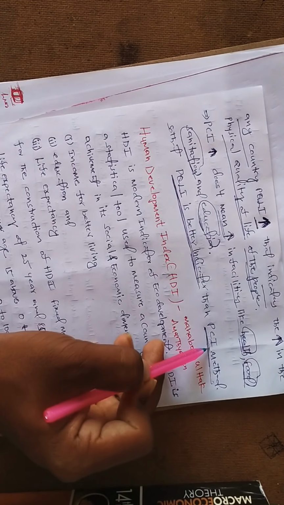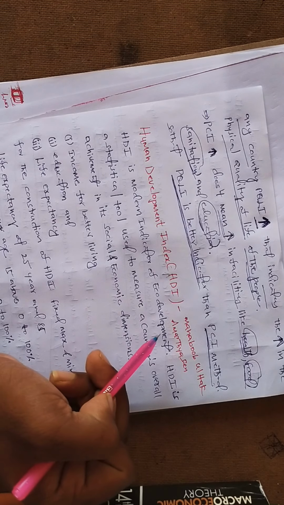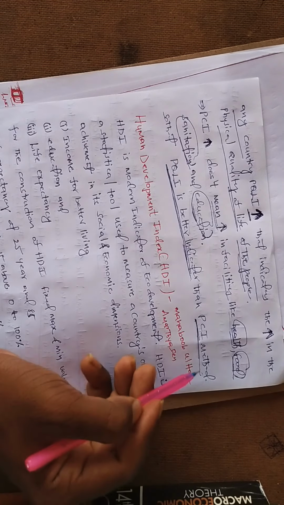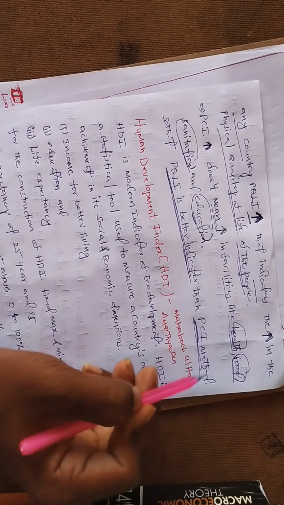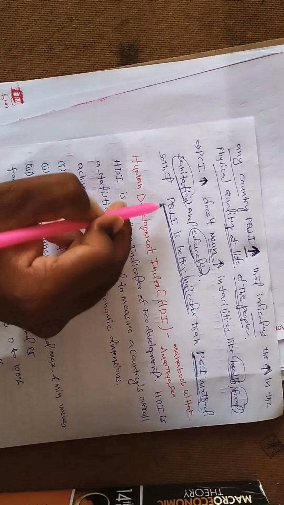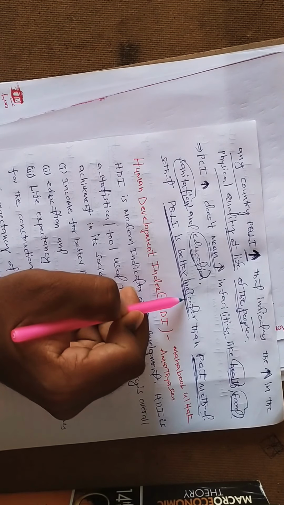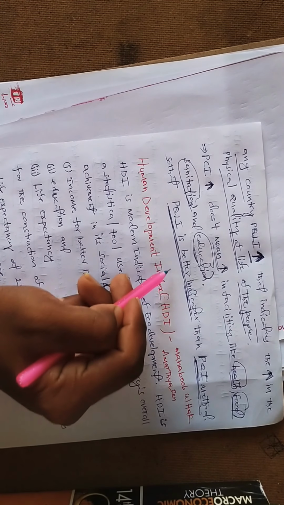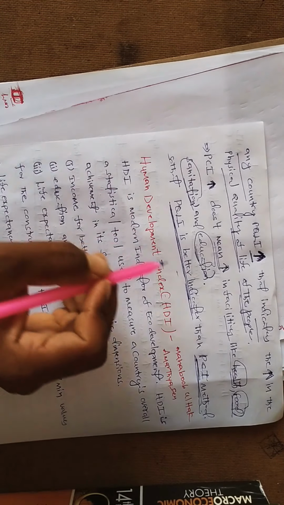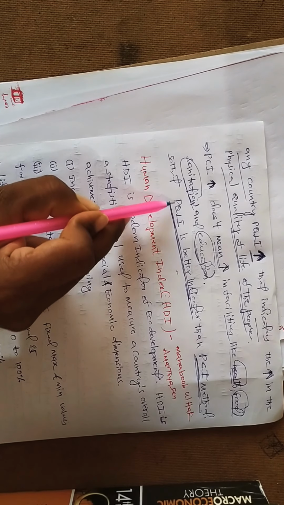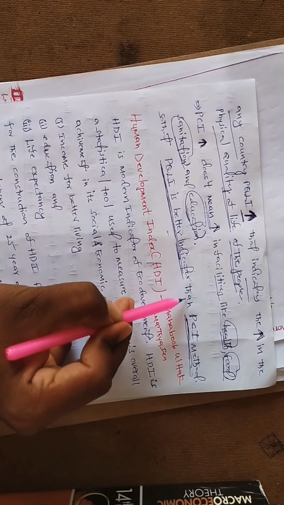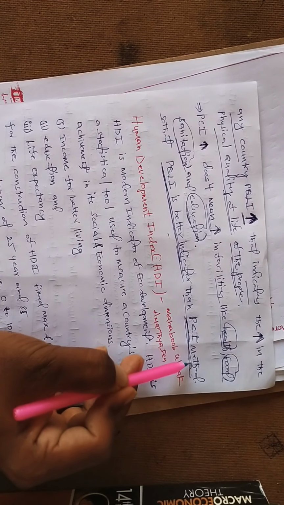Per capita income studies only the increment in per head income, meaning the average income increase of each and every individual of the country. That's what we get to know by calculating per capita income. But the physical quality of life index studies life expectancy, infant mortality rate, and literacy rate. So three aspects can be understood by measuring it. That's why the physical quality of life index is a better indicator than the per capita income method.